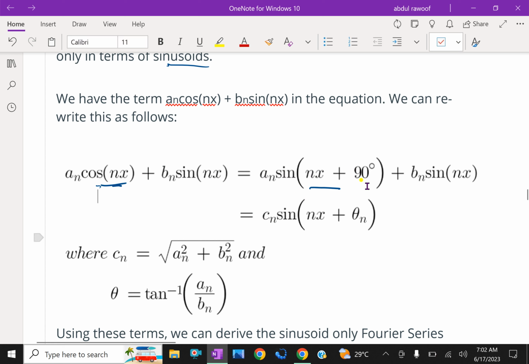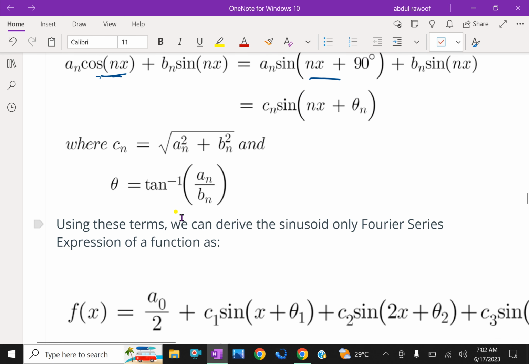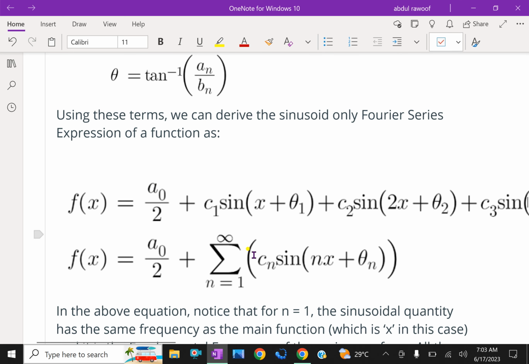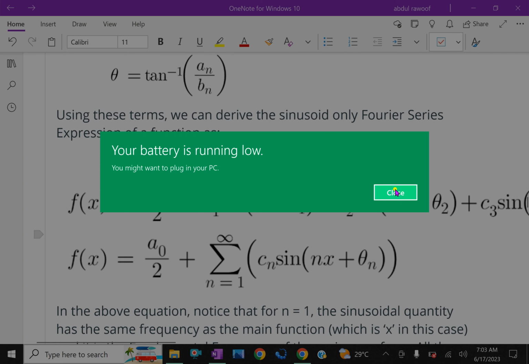an sin of nx plus 90 with bn sin nx, which is equal to cn sin of nx plus theta n. Combined together we can write this as cn sin of nx plus theta n, where cn is the square root of an squared plus bn squared, and theta is tan inverse of an by bn. Using these terms we can derive the sinusoidal-only Fourier series expression as follows. Now look here, f of x equals a0 by 2 plus c1 sin of x plus theta 1